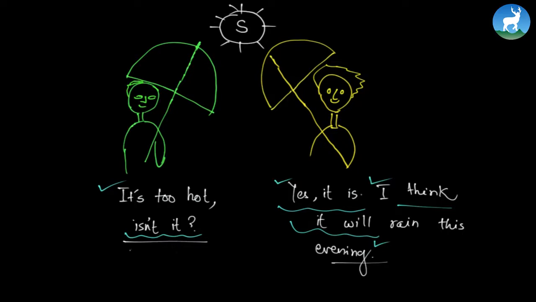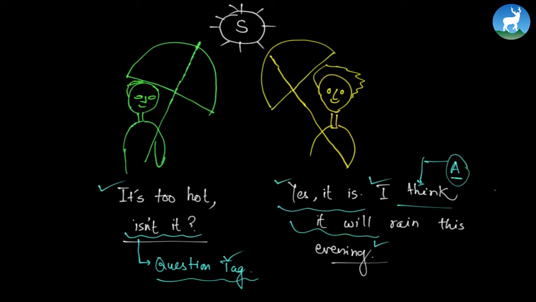The first structure that the boy follows is called a question tag. With the help of this question tag, the boy is asking for confirmation. But in the second case, the girl replies by using the basic structure of agreement, that is, I think. So this is one agreement structure.